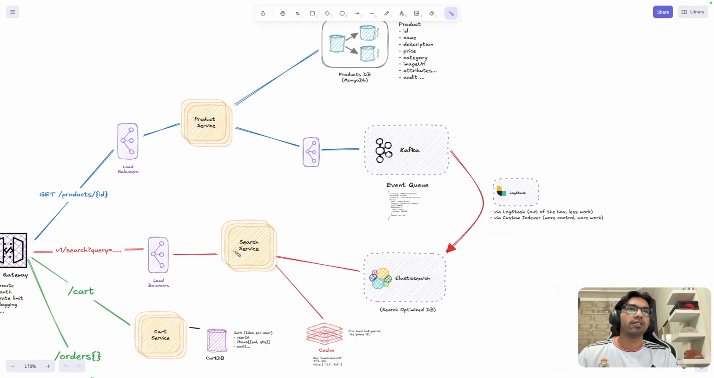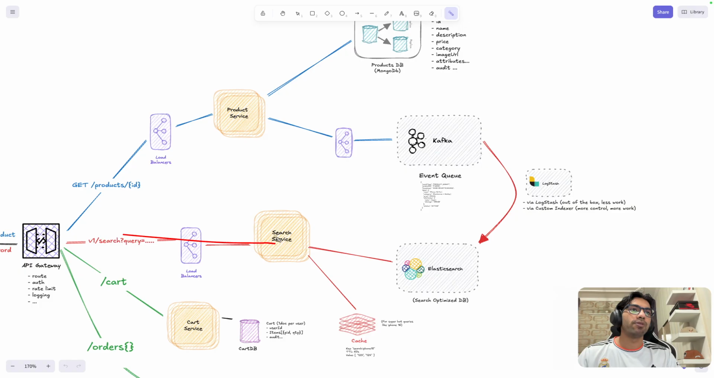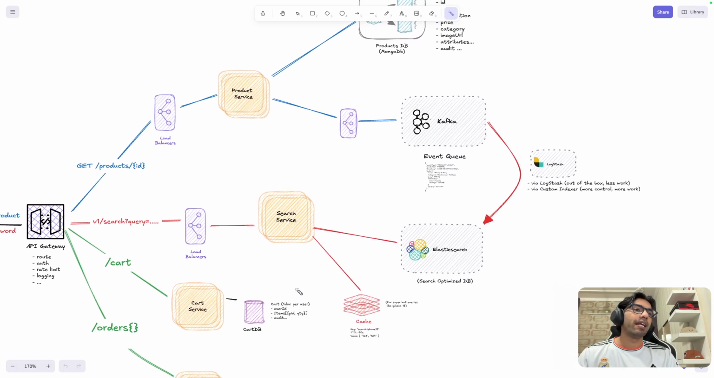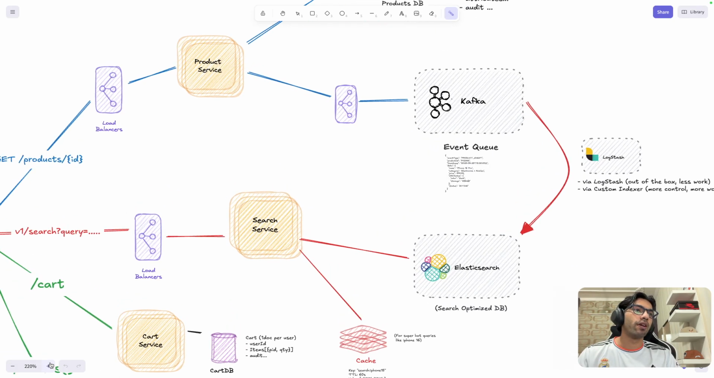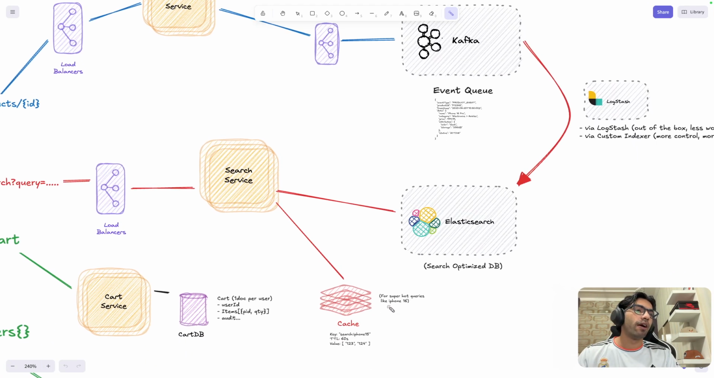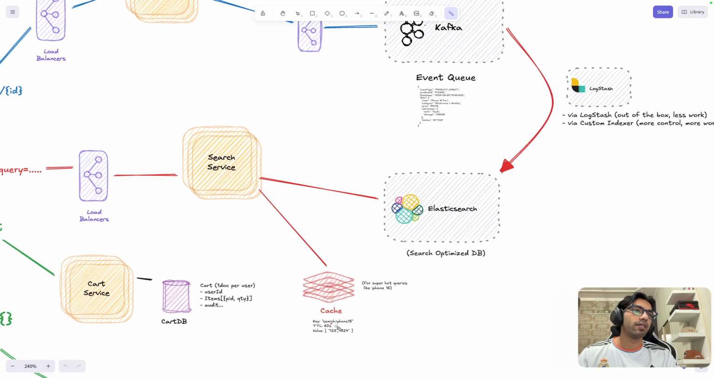Now our search service is very straightforward. The request comes to the search service, we directly look for the keyword iPhone 15 in the Elasticsearch DB, and then we give back the results to the user. And let's say the query is super hot, like iPhone 16, where everyone wants to get an iPhone. For that, we can also cache the results. For this search, iPhone 15, these are the products. So we have two products, and we will just directly return them from this cache. The cache will be in the memory of this service.